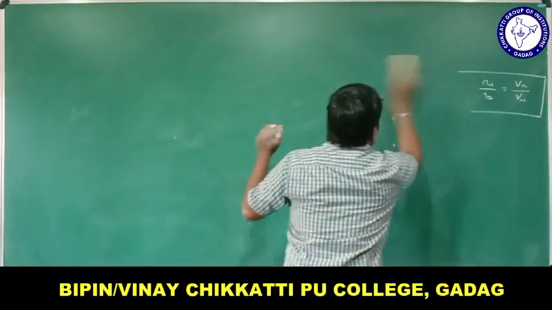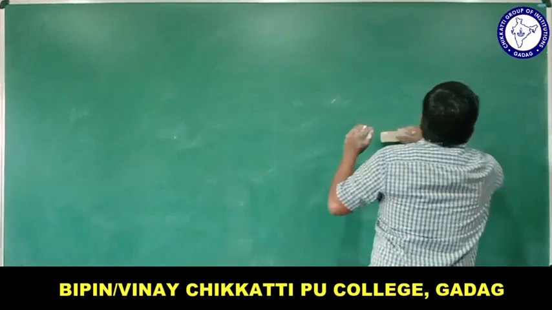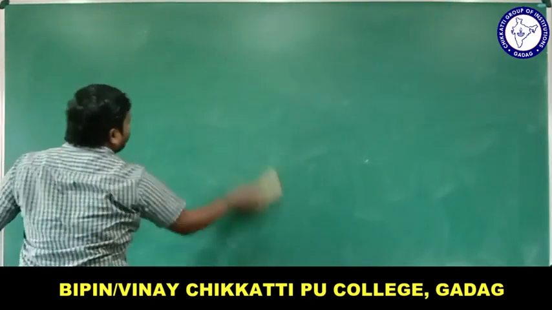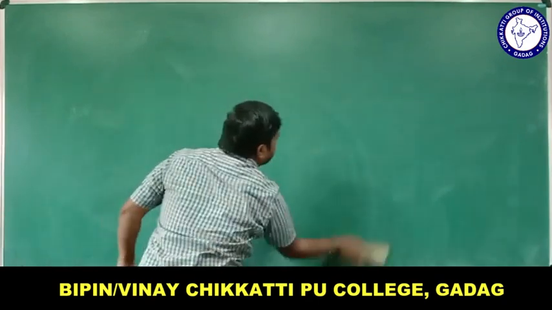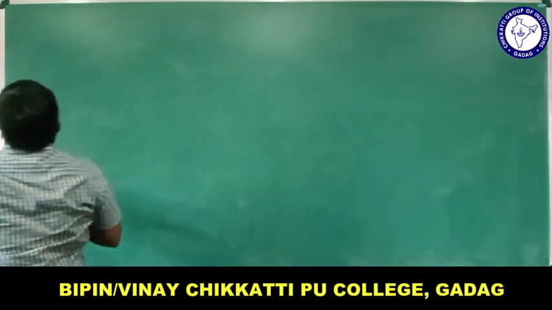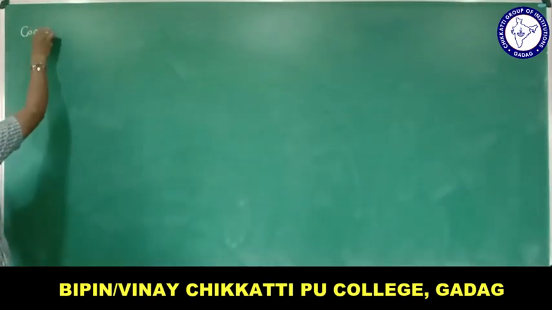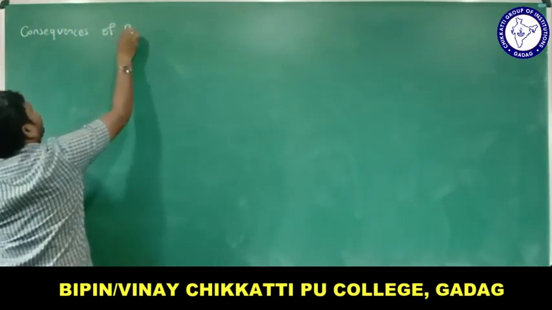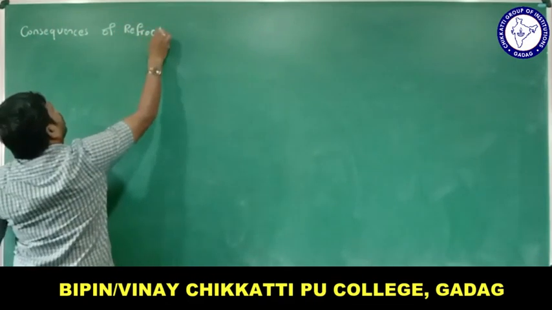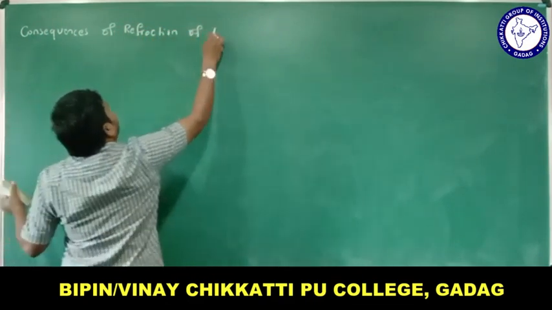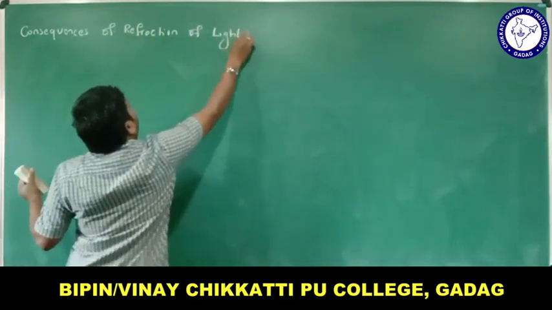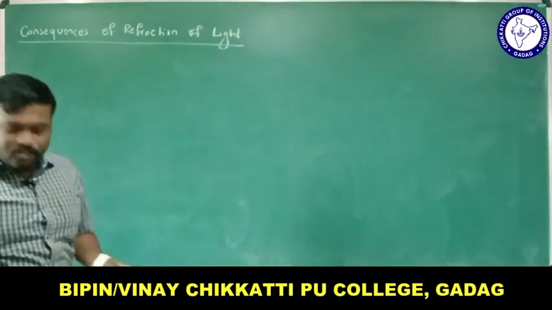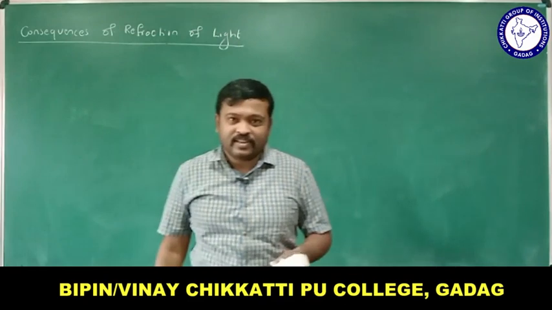Now let us find what are the consequences of refraction of light. Next concept is about consequences of refraction of light. So what are the consequences, right?